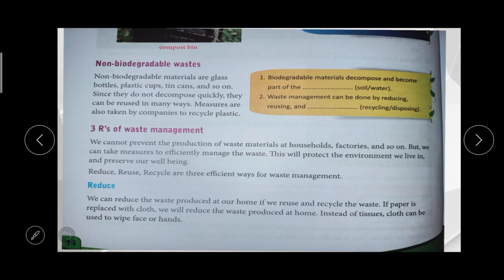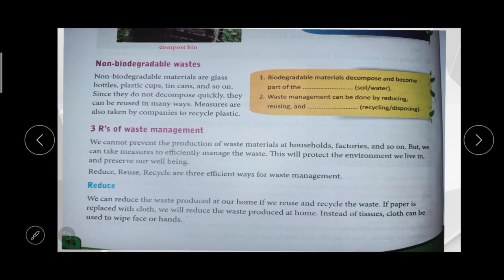Then one of the most important ones, the 3 R's of waste management. Listen carefully. We cannot control the production of waste material because we are eating vegetables and fruit, so every day waste will come out of our house and from factories.